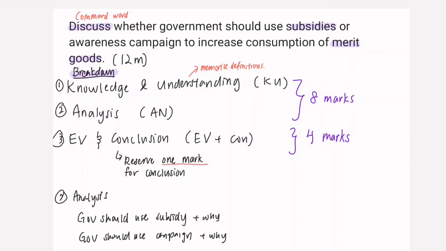Sometimes the economic theory won't even be mentioned in the essay question. But you still have to be able to identify the relevant theory and be able to define it in order for you to score a full mark. If you are not able to recognize them right now, don't worry, because the more we do questions, the more you'll be able to automatically associate the theory with the question, even though the question never mentioned the theory. And remember, it's very important to memorize the definitions, even though memorizing takes a long time. But if you're able to memorize and quickly write in the exam, it will help you save a lot of time.